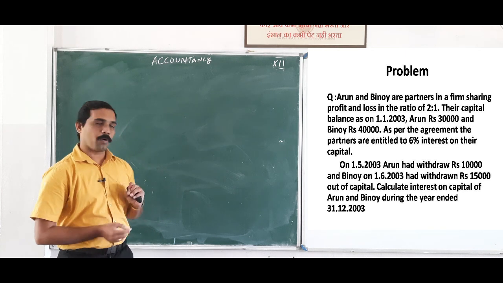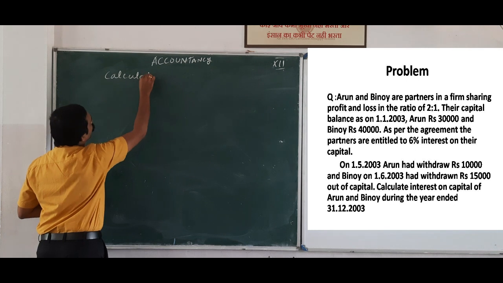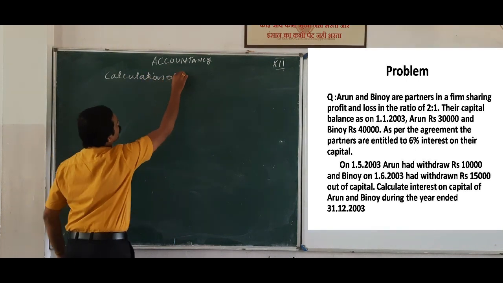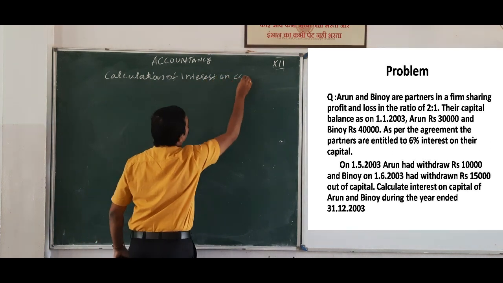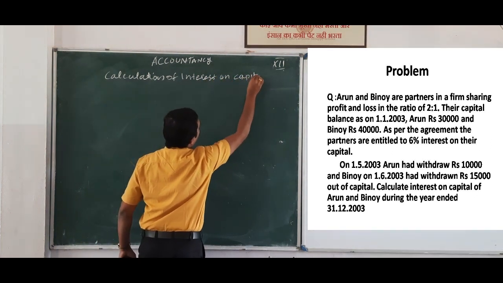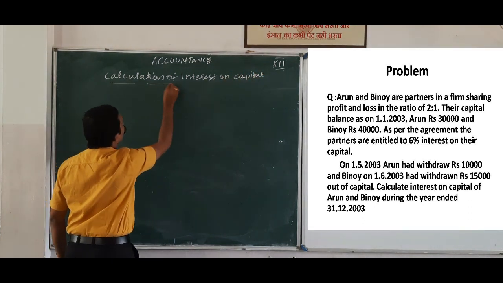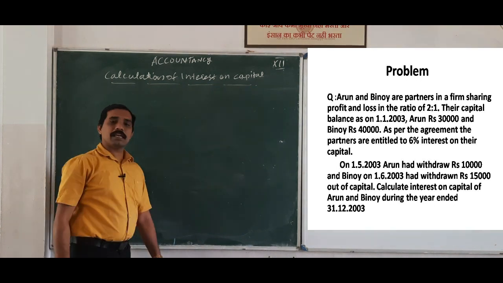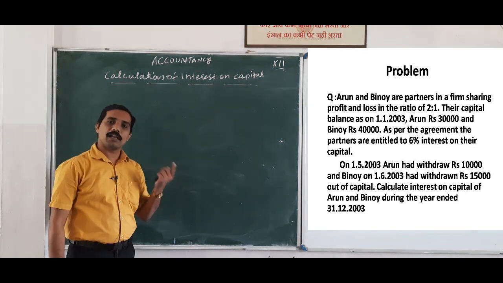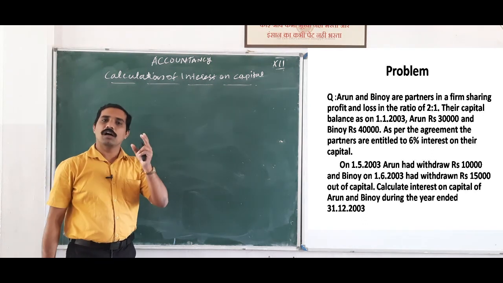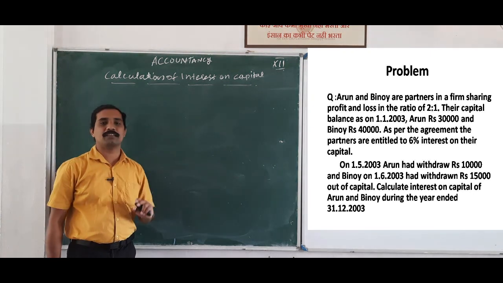So let us solve the problem. That is the calculation of interest on capital. See, in this case, that is withdrawal out of capital, the third case, we want to calculate interest on capital in two ways. That is the first one before withdrawal and the second one after withdrawal.